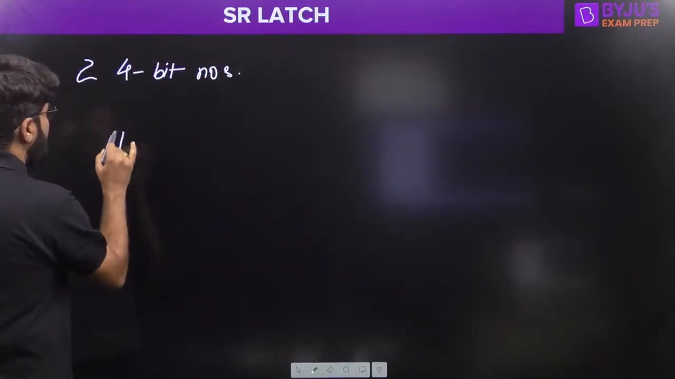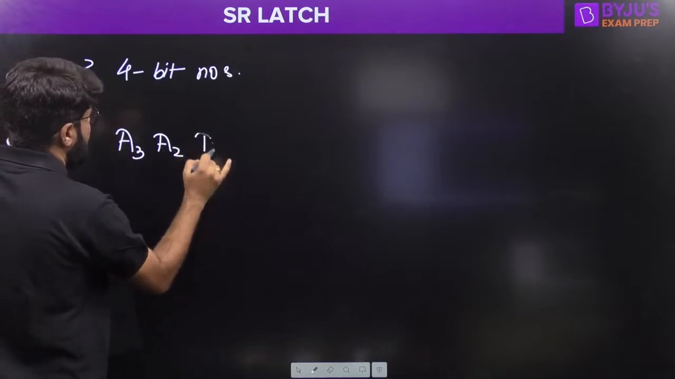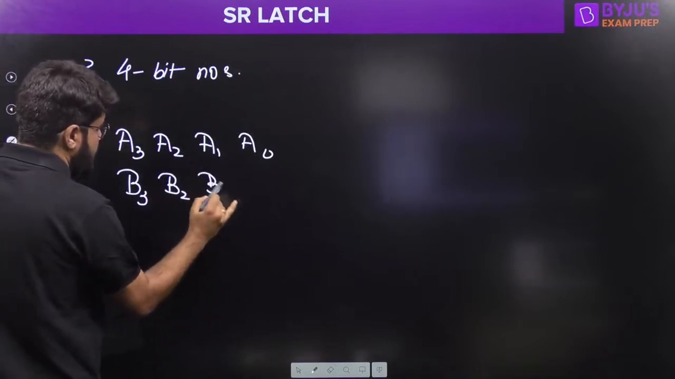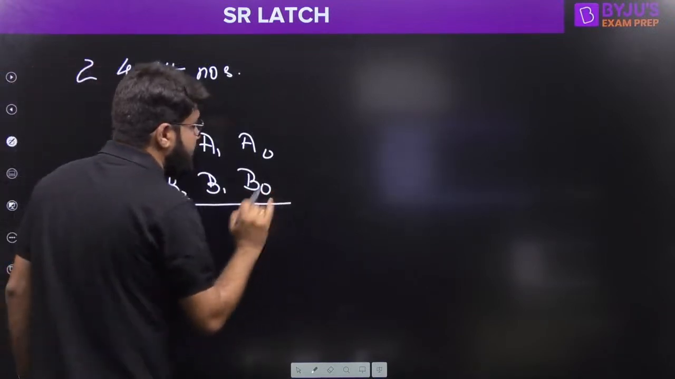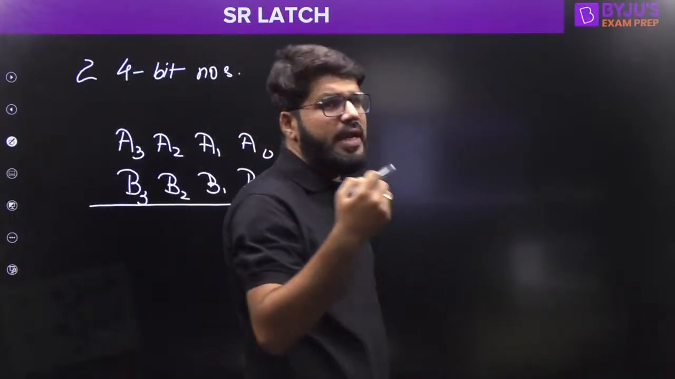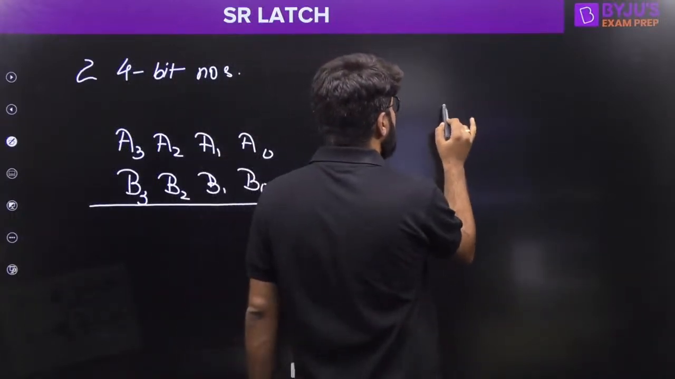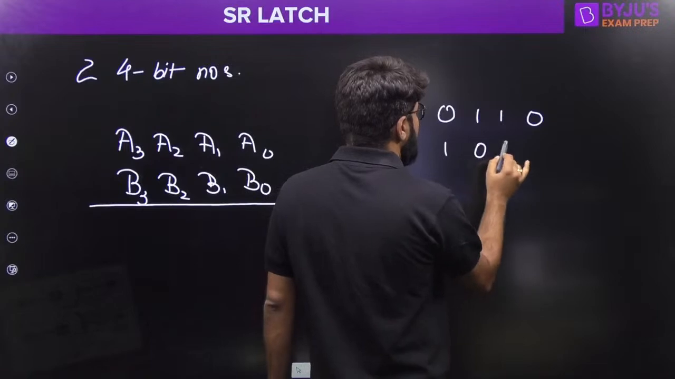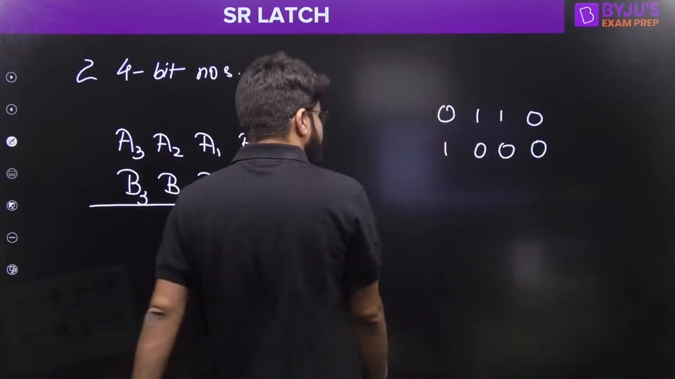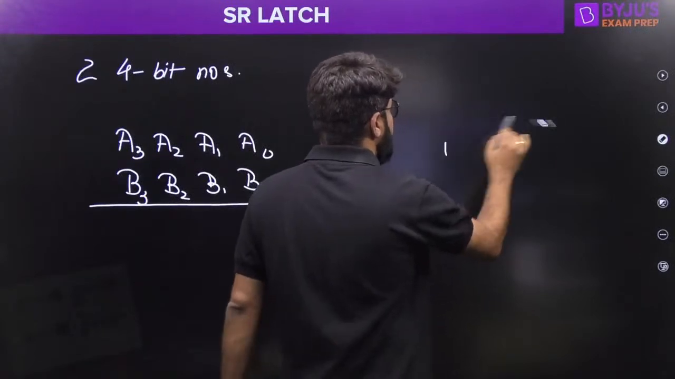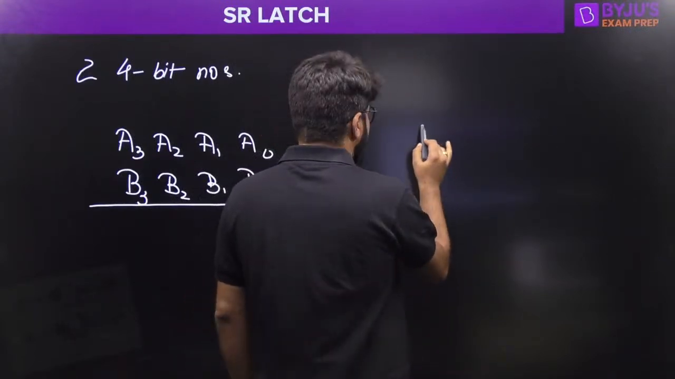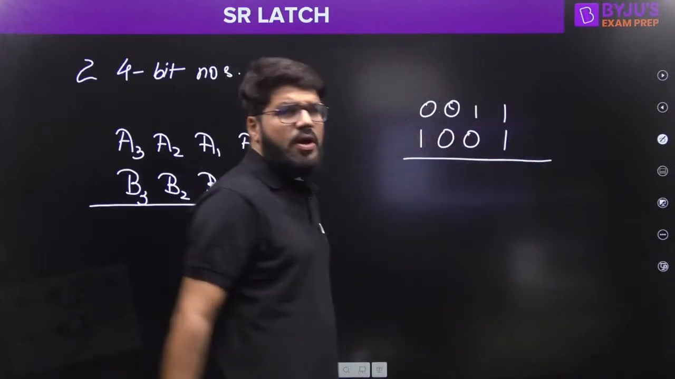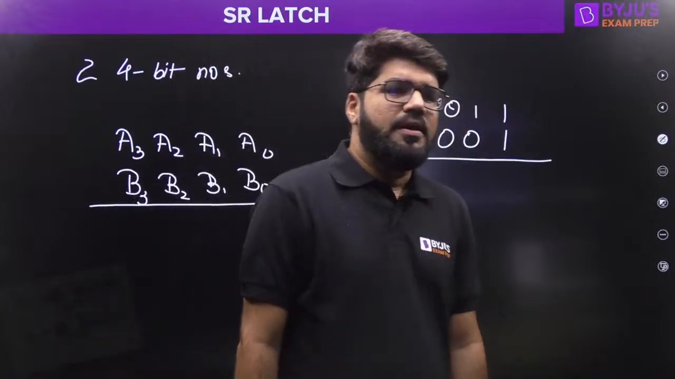Say, for example, I have two 4-bit numbers represented as A3, A2, A1, A0 and B3, B2, B1, B0. How do you add these two numbers? As an example in binary, let me add some carries also. Suppose I have the number 1001 and the number 0011. Now how are you going to add these two numbers?